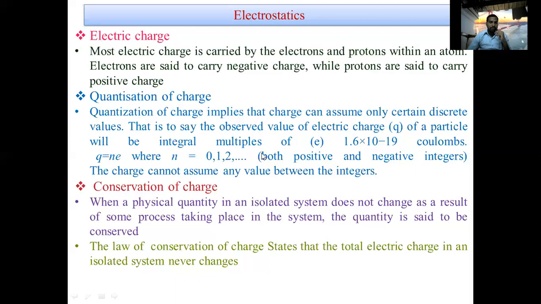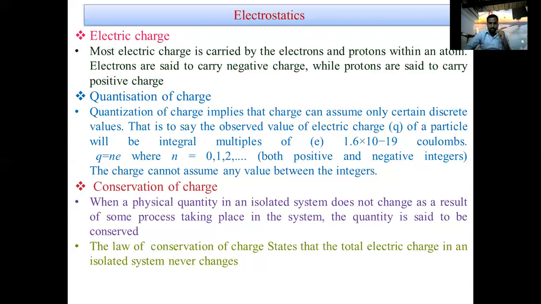So q is equal to n e, where e is equal to 1.6 into 10 to the power of minus 19. What is n? n is an integer value, that is 0, 1, 2, 3, and so on, both positive and negative integers.